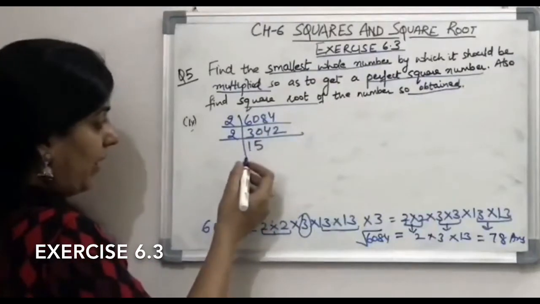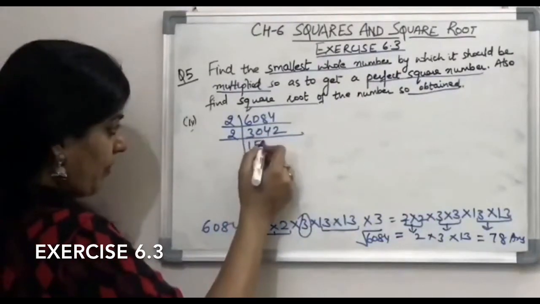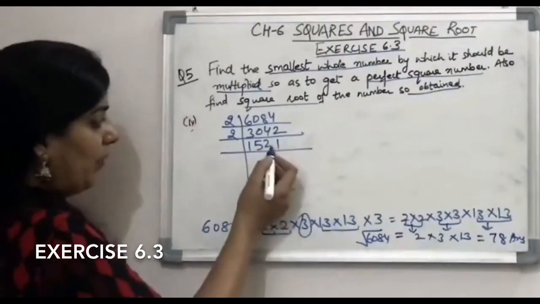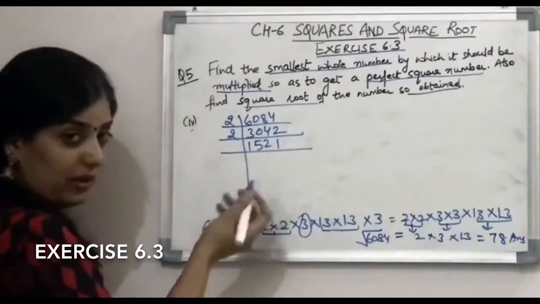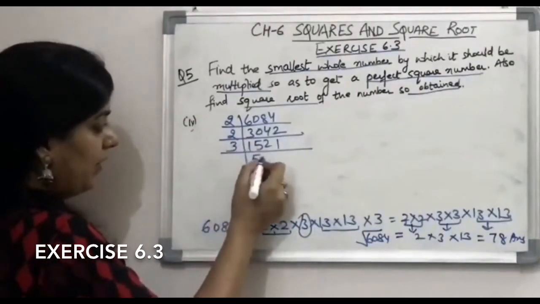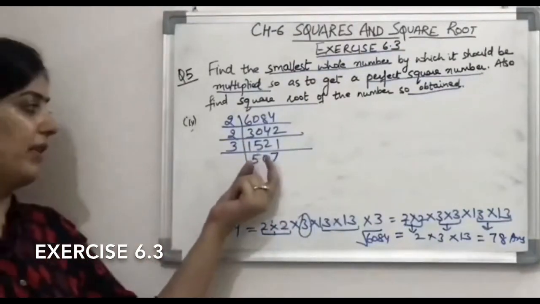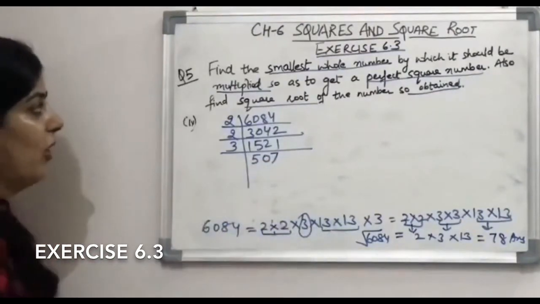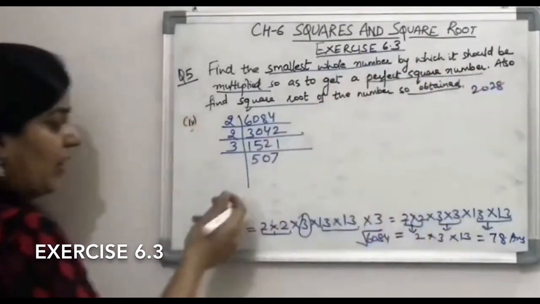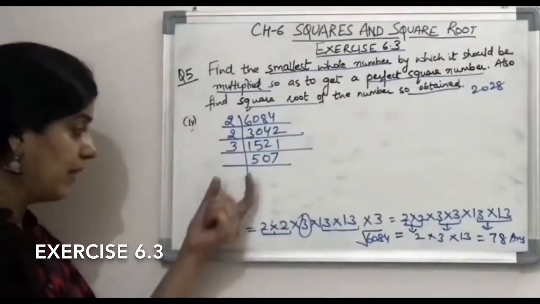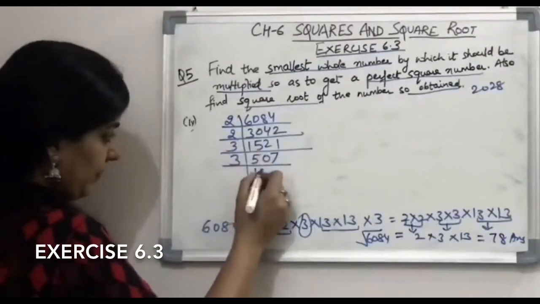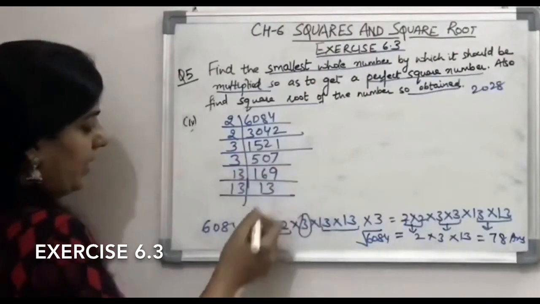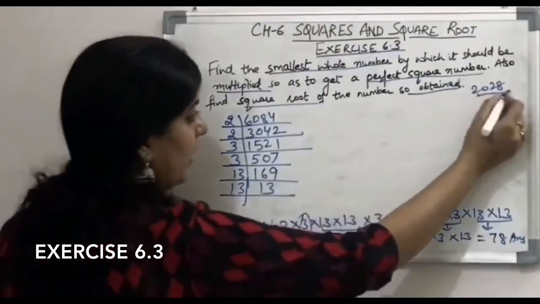Again even number, that is why I am dividing it by 2. Now it is not an even number, so we will check for 3. 1 plus 2 is 3, 3 plus 5 is 8, 8 plus 1 is 9, so it is divisible by 3. Now you have got 507. If you recall, you also got 507 in the prime factorization of our original number, that was 2028. So it has become easier to write the factors now. You don't have to again divide and check. You can simply copy from the factors of 2028.